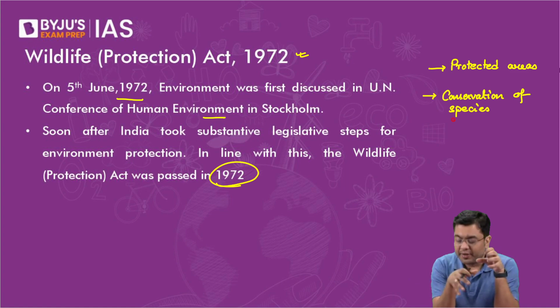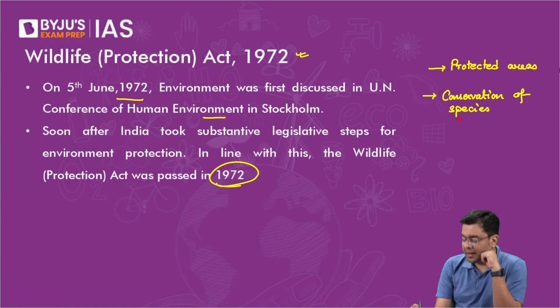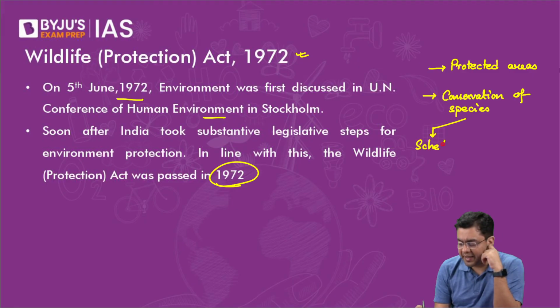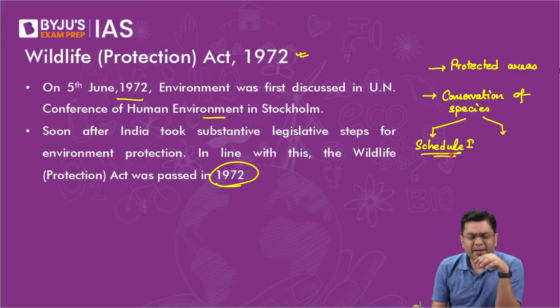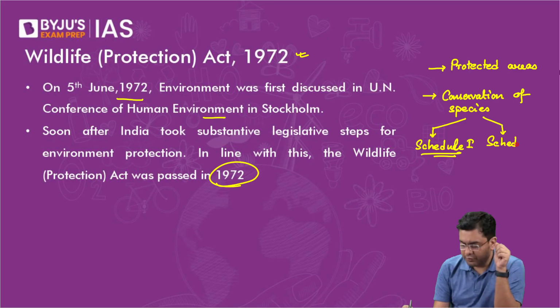Based upon that, the species are classified into various schedules. For example, Schedule 1 means maximum protection. Schedule 1 encompasses maximum conservation and protection, and in that you have Part 1, Part 2, then Schedule 2 also. So like this, you have 6 schedules.